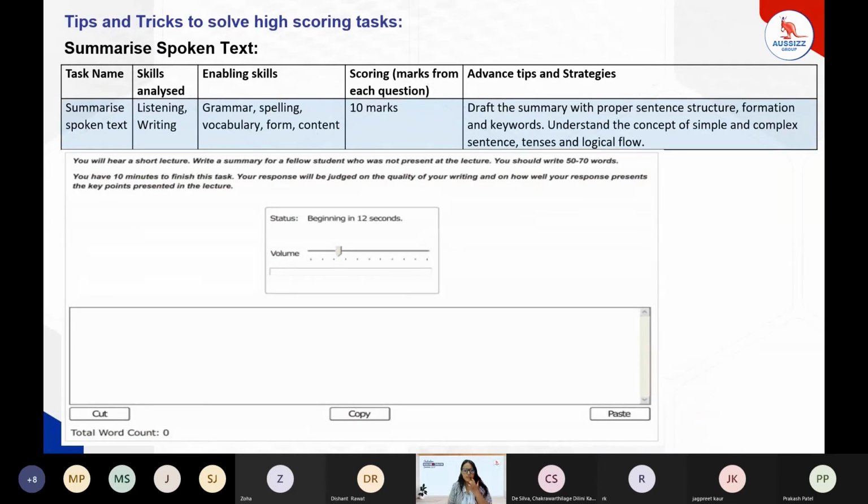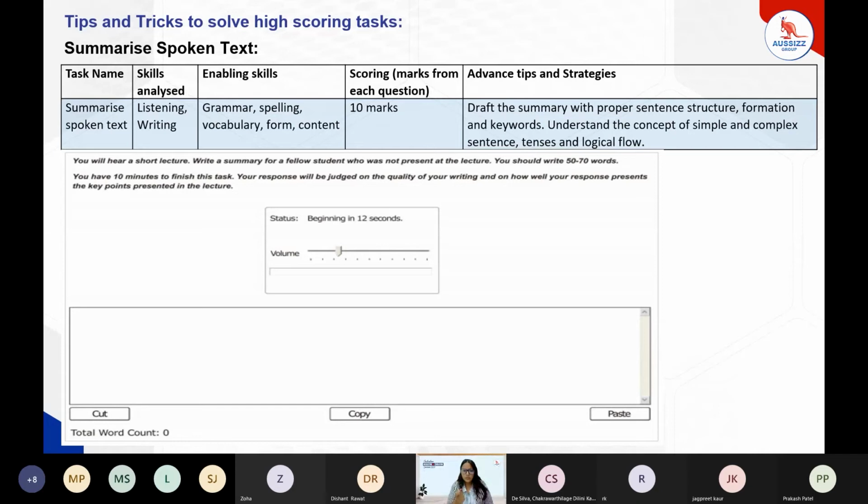Apart from that, talking about listening, that is summarize spoken text. Over here, the score is given for listening and writing. We have to listen to that particular lecture and write something in the box provided. The summary must be there. So a summary will always have the perfect introduction, the body, and even the conclusion. And for that, we need to be familiar with sentence structure, formation and keywords, logical flow, and tenses.